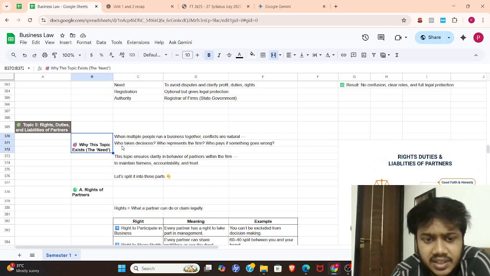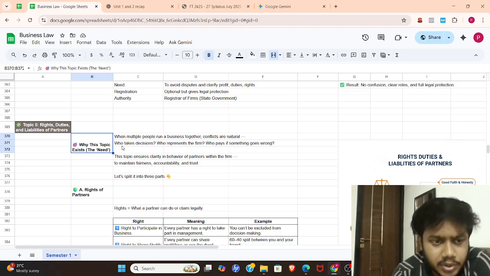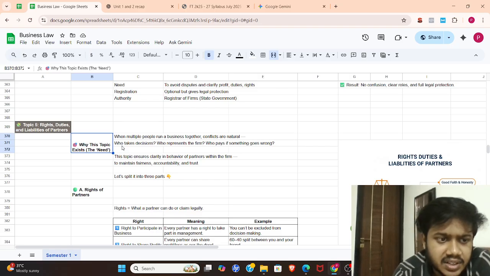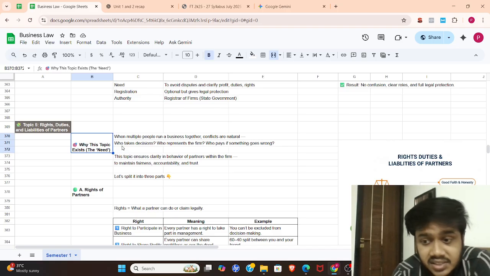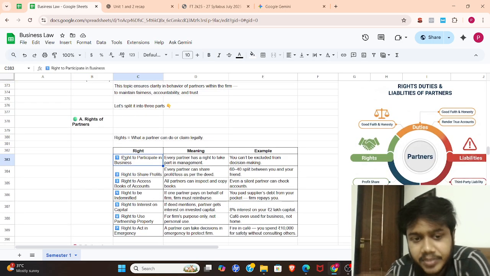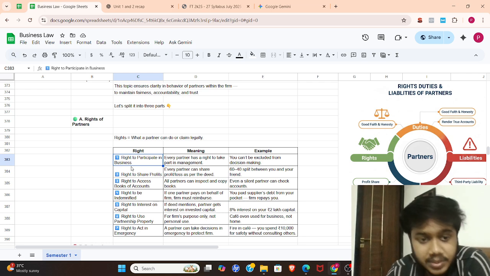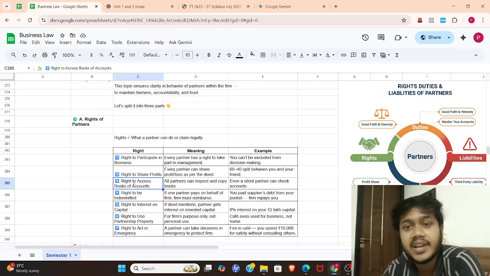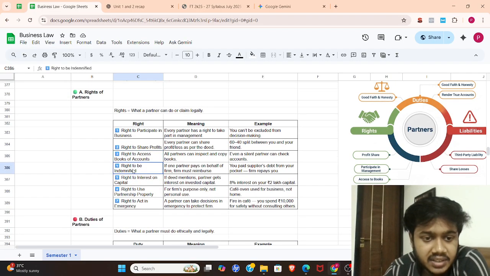Let's split this into three parts: first the rights of partners, then the duties of partners, then the liabilities of partners. In terms of rights, what rights does a partner have? The first right is to participate in the business. The second is to share the profit. The third is the right to access the books. The next one is the right to be indemnified.